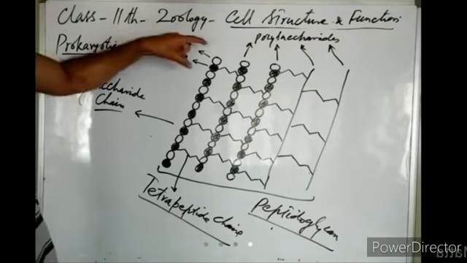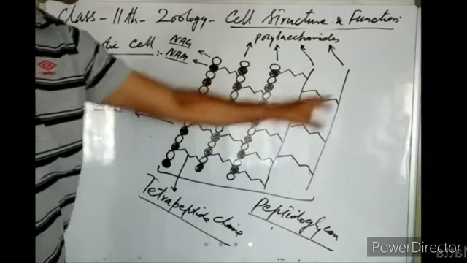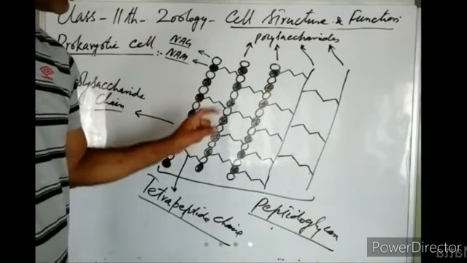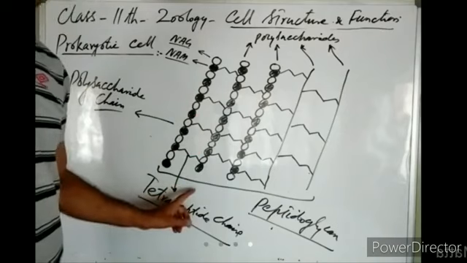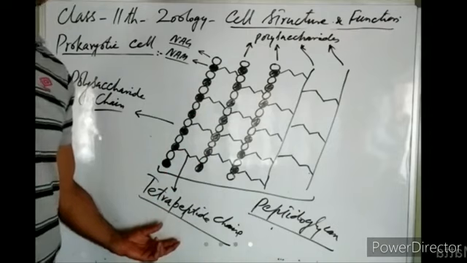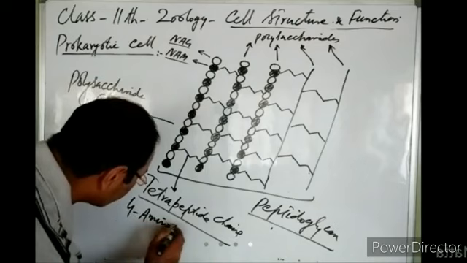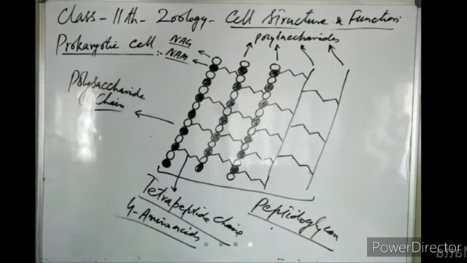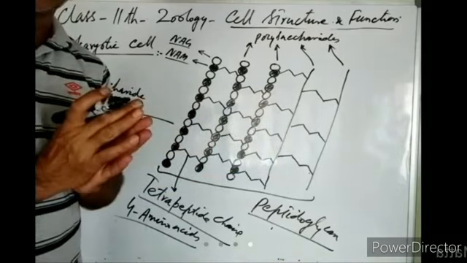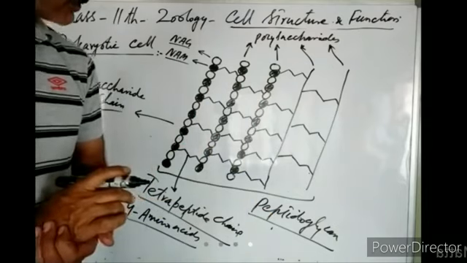So these modified sugars join, they form one polysaccharide chain, another polysaccharide chain, many polysaccharide chains. These polysaccharide chains come parallel to each other, and they are linked by small peptide chains. Here the peptide chain is formed of 4 amino acids, so we call it a tetrapeptide. So these tetrapeptide chains cross-link the polysaccharide chains. In this way, they form the peptidoglycan or the cell wall of prokaryotes.